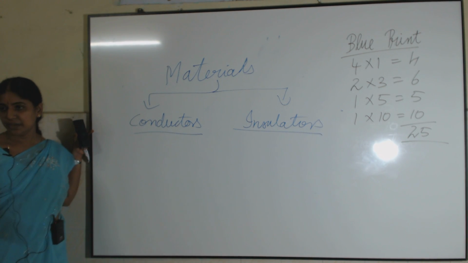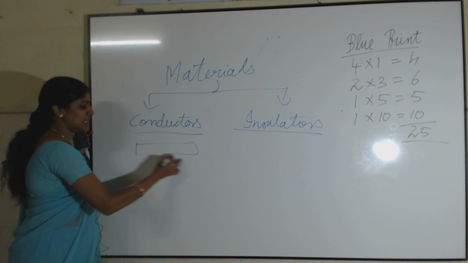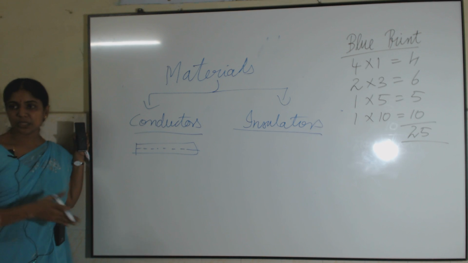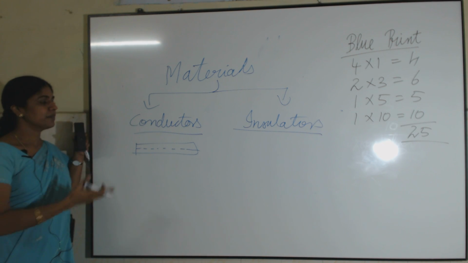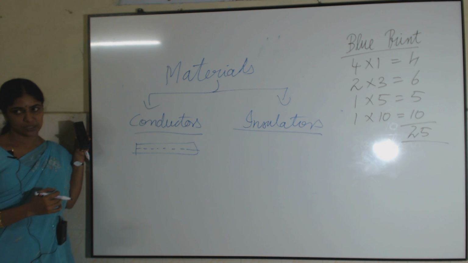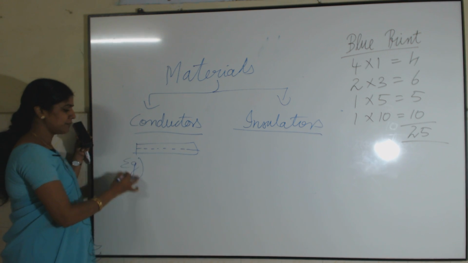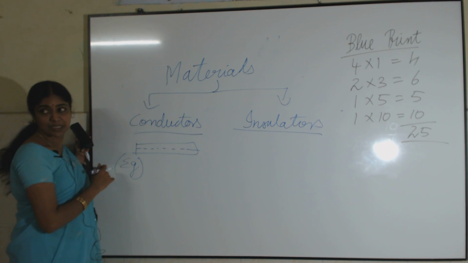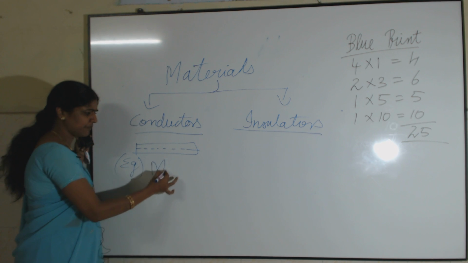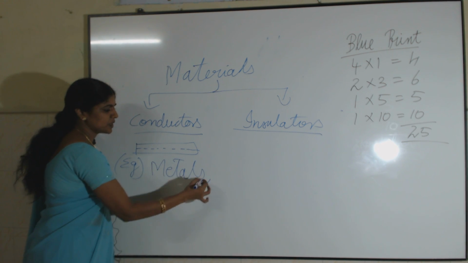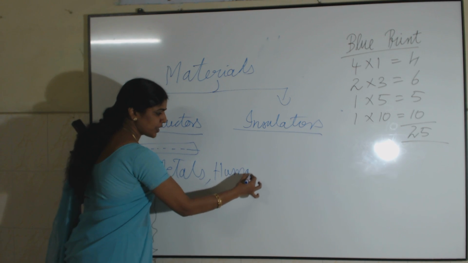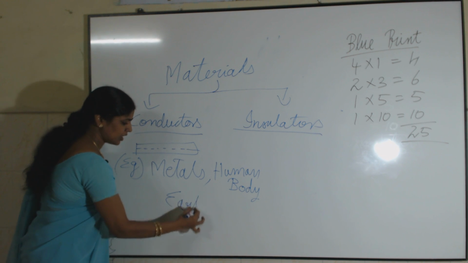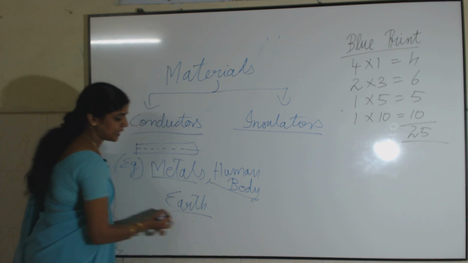A conductor is a material which allows charges to pass through it, whatever the charge may be. If an object allows charges to pass through it, we call it a conductor. Can you say some examples for conductors? All metals are very good conductors. Then our human body itself is a very good conductor. Earth.